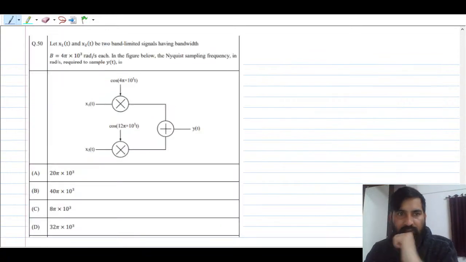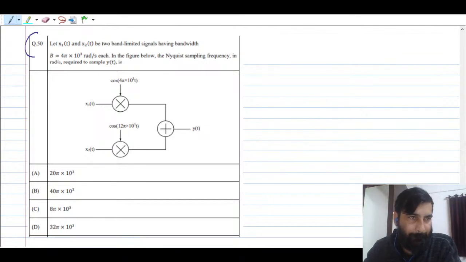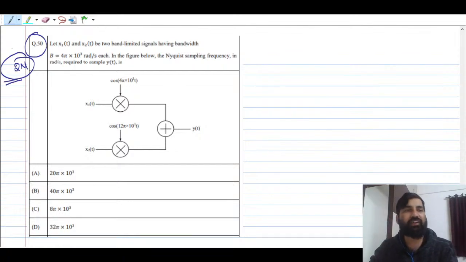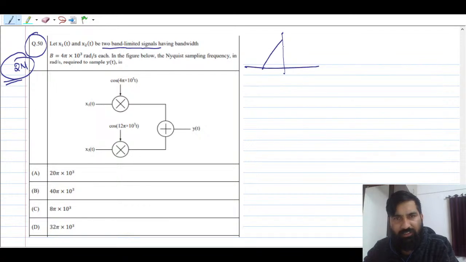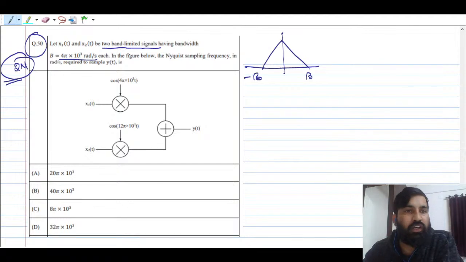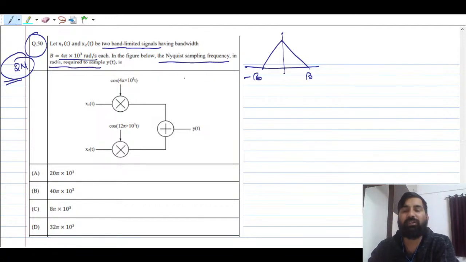Hello. Let us solve this question, question number 50. And these questions are for 2 marks, so you should never leave these kind of questions. What they have given here is x1 and x2, two band limited signals. Band limited means you can represent them like this. x1 is band limited to this b, you can say from minus b to b. x2 is band limited to the same b. Now in the figure below, the Nyquist sampling frequency in radian per second you have to find. So what you have to find is the Nyquist sampling frequency.